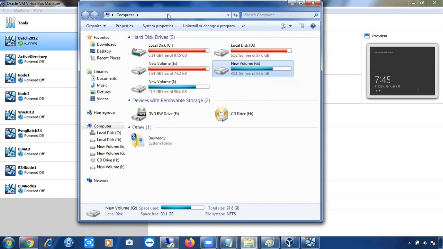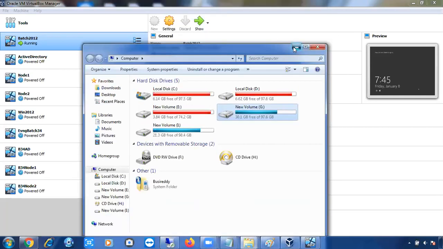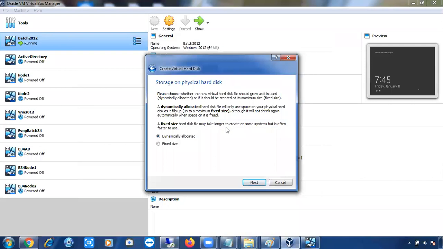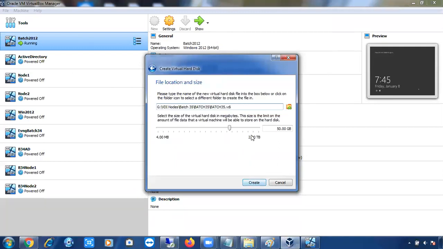So now tell me which option is the best option. Do you want me to select dynamically allocated or fixed size? Dynamically. Why? Because storage is not going to be wasted in the dynamically allocated option. Next. Now here, the G drive, VDI notes, batch 35 folder, this batch 35.vdi file is going to be created. And if you see here, storage by default is 50 GB. I'm going to change it to 25 GB. That's it. Create it.